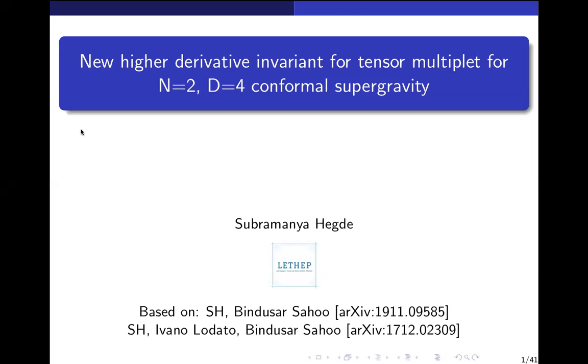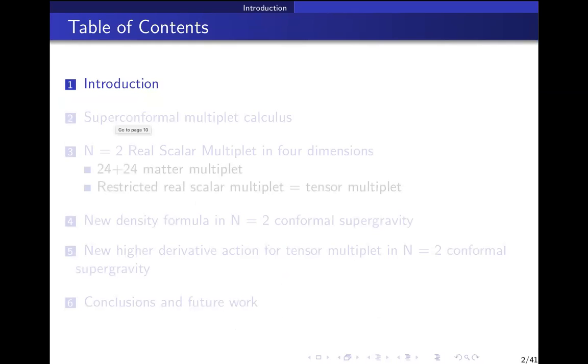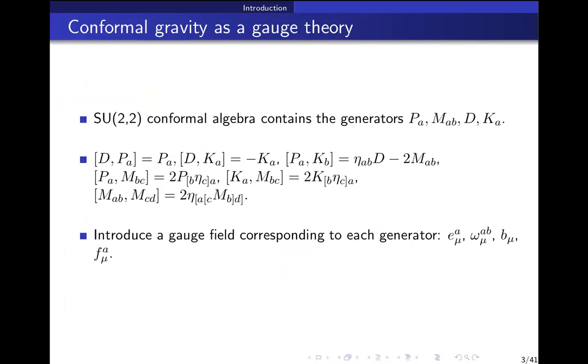Yeah, so hi everyone. So very happy to be speaking here, of course. I'll be speaking about this work that I did with Bindusar, based on some work done earlier with Ivano and Bindusar. We will discuss the construction of a new higher derivative invariant in conformal supergravity in 4 dimensions with 8 supercharges. Firstly, I'll give an introduction without supersymmetry on this program of constructing Poincare gravity invariants using conformal gravity.